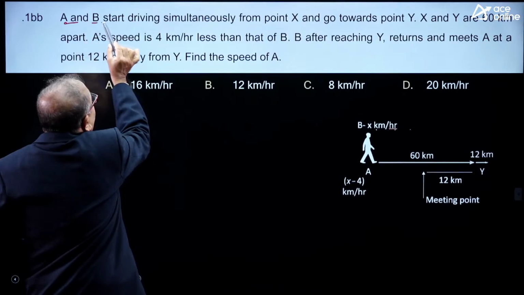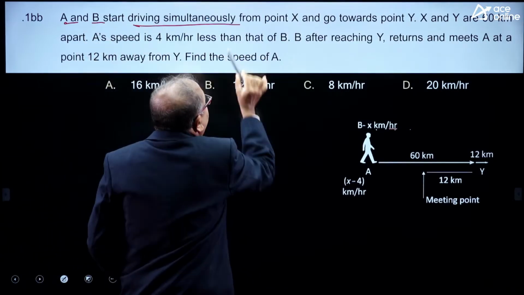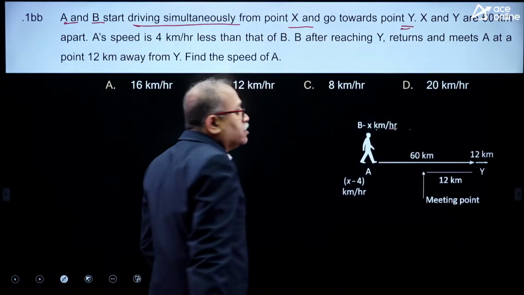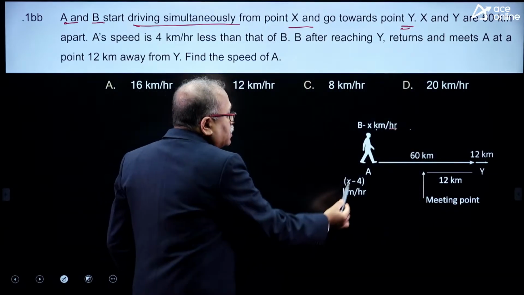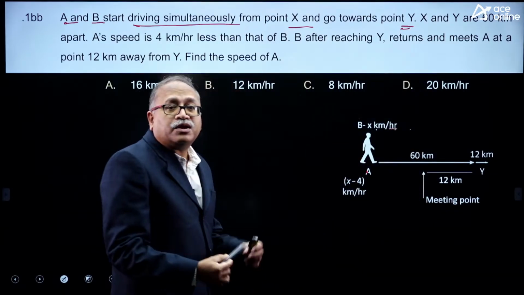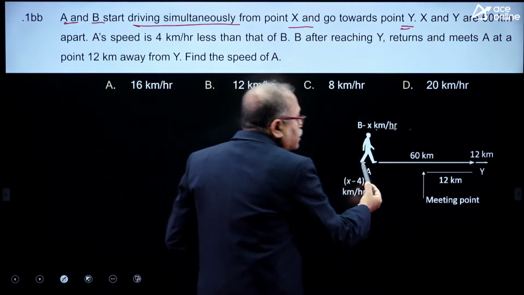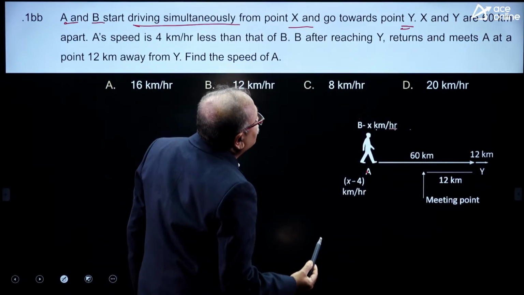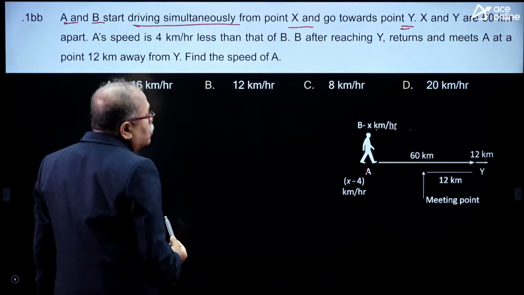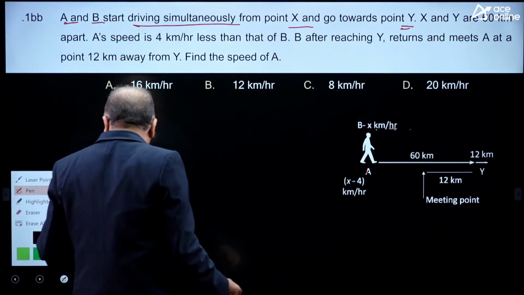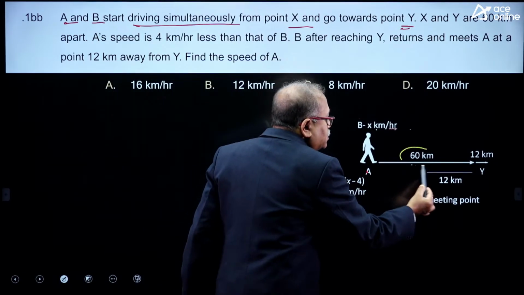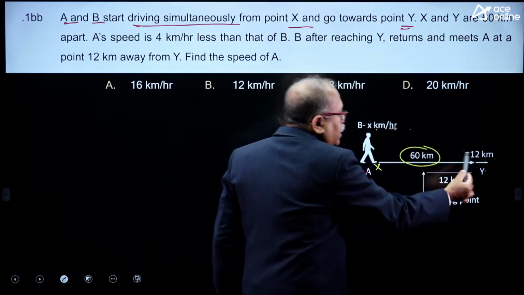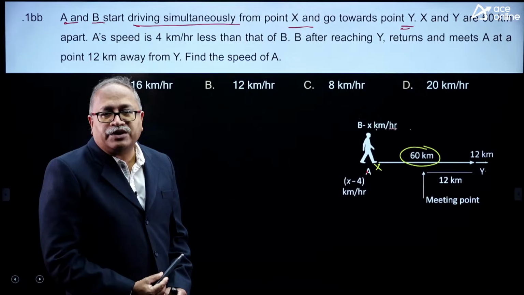A and B started driving simultaneously from point X towards point Y. There are two persons, A and B. Both of them started walking from point X to point Y, and X and Y are 60 kilometer apart. If this is X and this is Y, the distance is 60 kilometer.